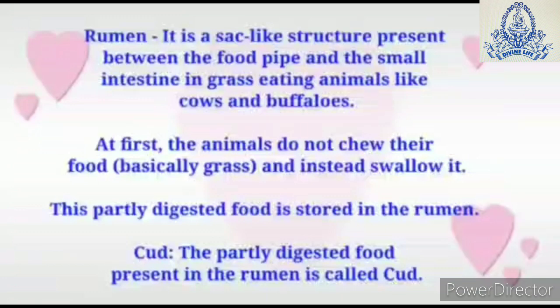So these grass-eating animals, whenever they get their food, do not chew it like we do, but swallow it. The food as it is, basically grass, they swallow. This grass is partly digested and stored in the rumen, which is the stomach-like structure present in their body. This partly digested food is called cud, which is stored in the rumen.